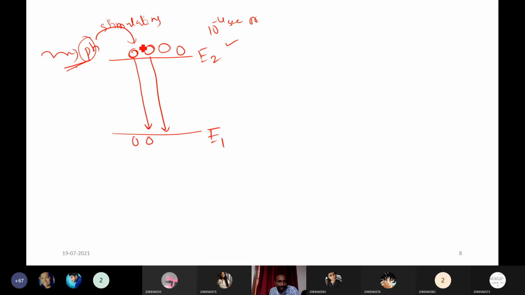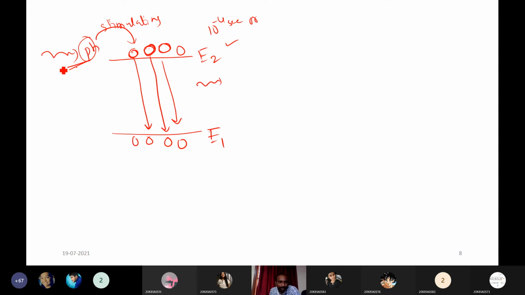these external photons are triggering these atoms in the excited state, or photons interacting with atoms in the excited state. These atoms will come to the ground state. This is why we are calling it stimulated: these atoms are not coming by themselves, they are coming forcefully by some external force. That's why we are calling it the stimulated emission process.